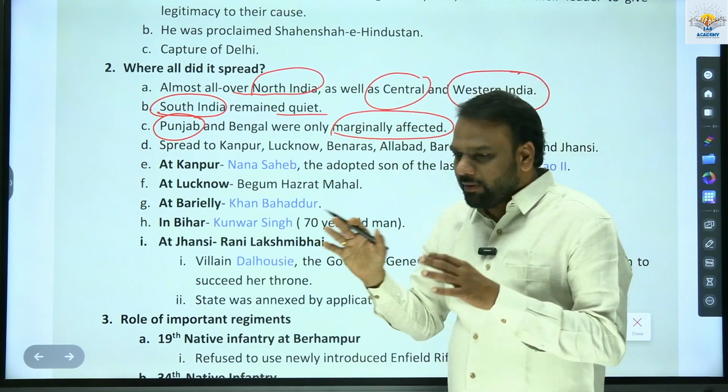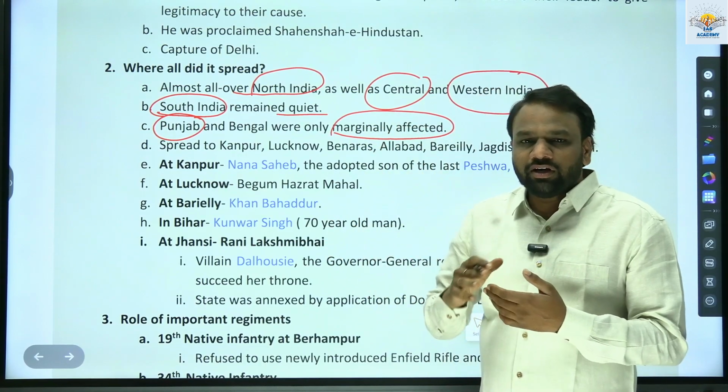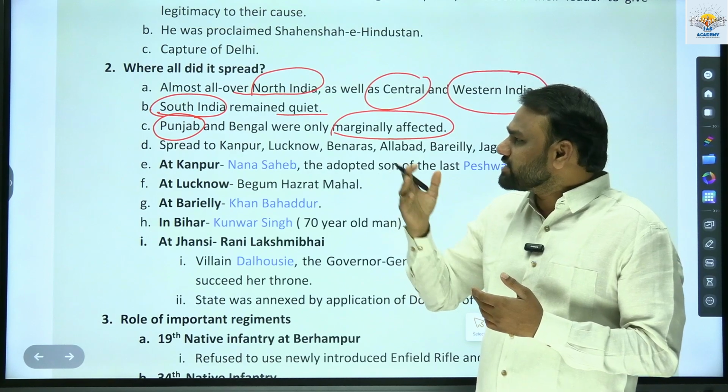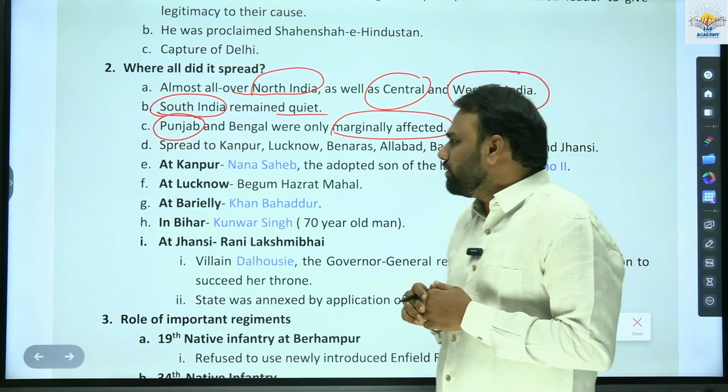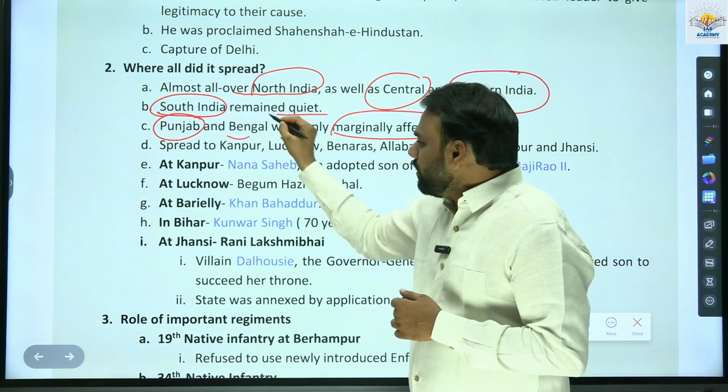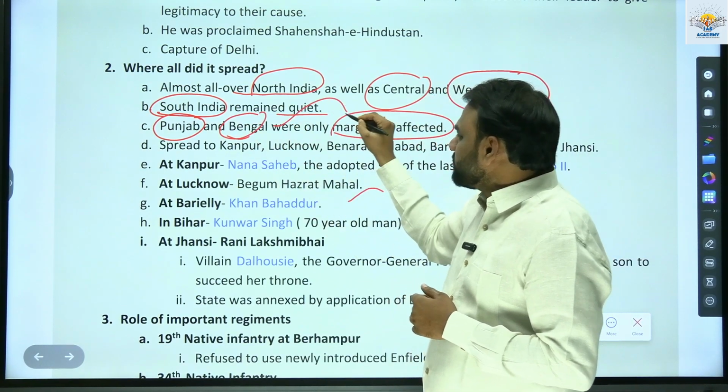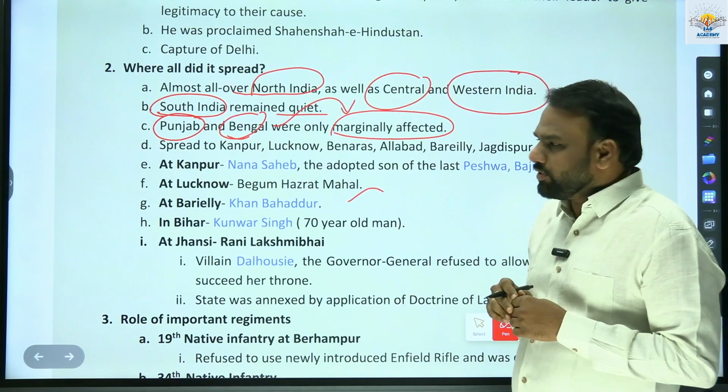It means Punjab, even though it participated, but not up to the extent as we witnessed the participation in other northern parts of India like Uttar Pradesh and all. Next, Bengal was also marginally affected. Means the participation was not up to the mark.